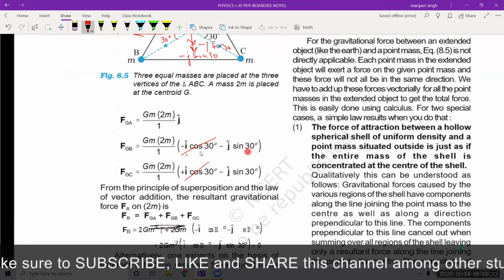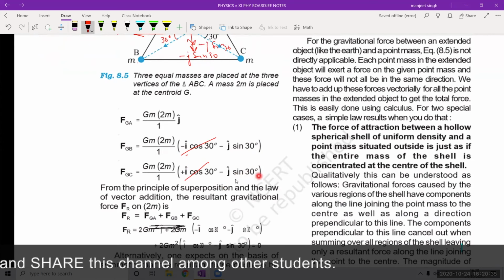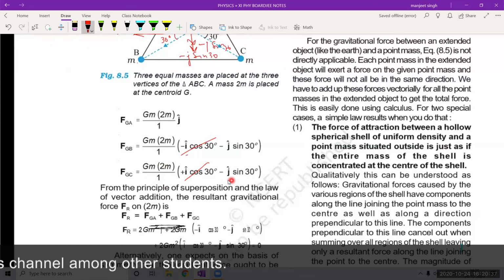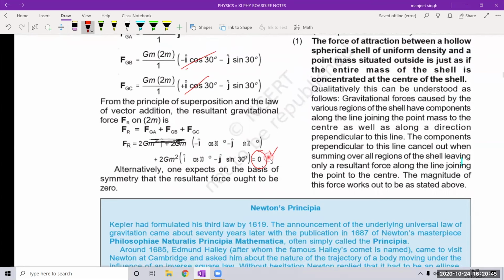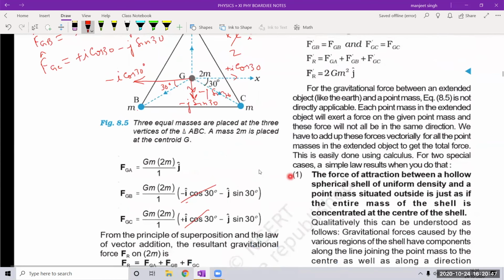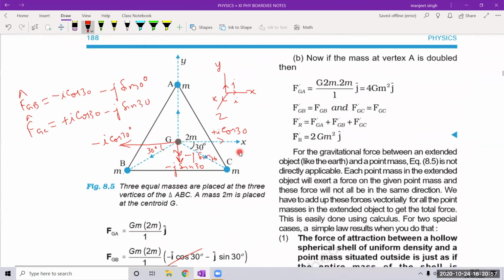So minus half times this coming with j, and minus half times this coming with j, and this will cancel this. That means the total sum is 0. The total sum comes out to be 0 in this case. That means the force acting on this mass 2m because of the m masses kept at the vertices of the triangle will be 0. This is one of the methods.